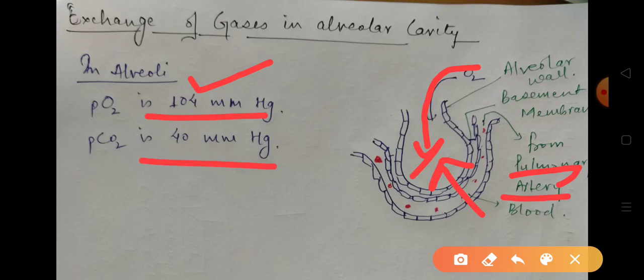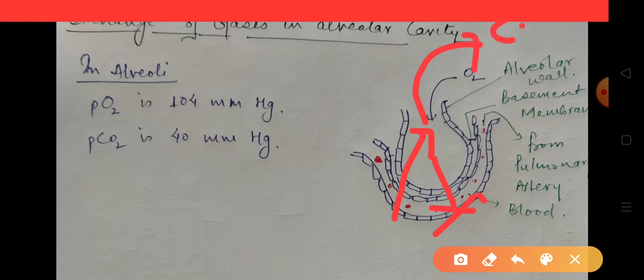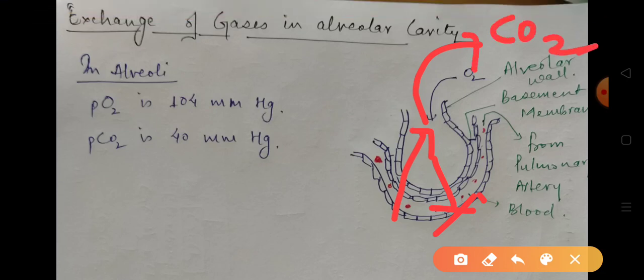Carbon dioxide partial pressure is 40 millimeter Hg, whereas oxygen partial pressure is 104 millimeter Hg. So due to this great difference between the two, diffusion of gases takes place. That means oxygen from alveoli enters into the blood, and carbon dioxide from blood enters into the alveoli, and from alveoli carbon dioxide is released outside.